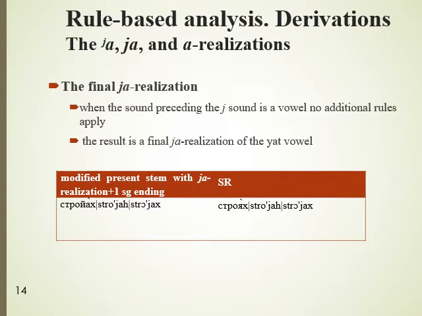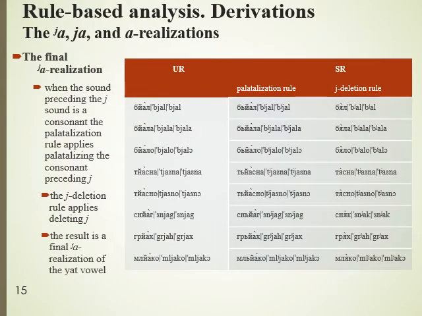In the example below, you can see a verb in the imperfect tense with a Ya realization of the Yat vowel whose Ya sound is preceded by a vowel. When the sound preceding the Ya sound is a consonant, the palatalization rule applies, palatalizing this consonant preceding Ya. Next, the Y deletion rule applies, deleting Y. The result is a final Ya realization of the Yat vowel with palatalization.